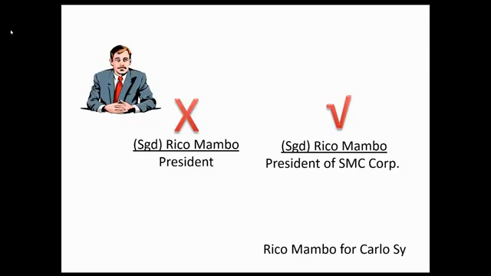Next, "Rico Mambo for Carlos C." Okay, sinong liable dito? Si Rico Mambo or Carlos C? I-test ulit natin. Number 1, is Rico Mambo duly authorized? I-assume na lang natin na yes. Second, did he indicate that he's signing in a representative capacity? Yes, nag-"for" siya. Dinisclose ba niya yung principal? Yes, Carlos C. Kaya ang liable dito si Carlos C, not Rico Mambo, kasi na-comply lahat ng requirement ng Section 20.